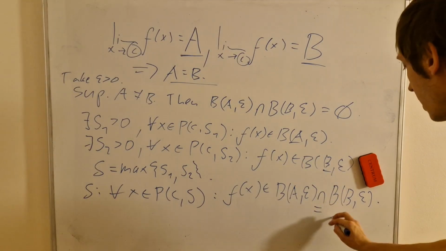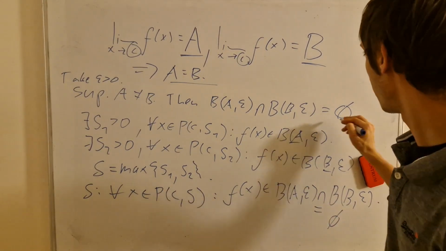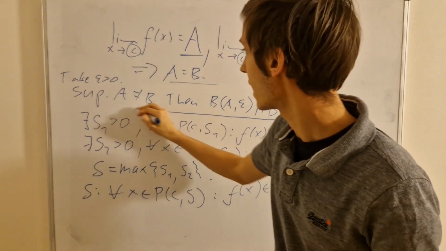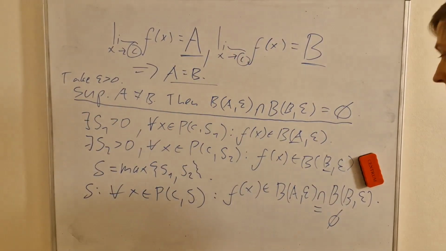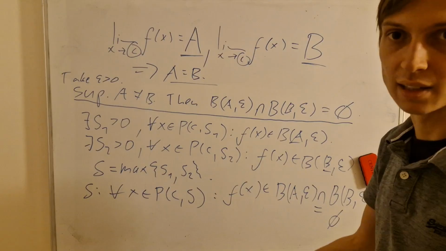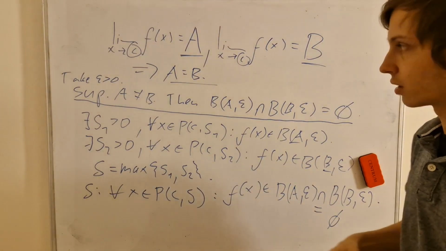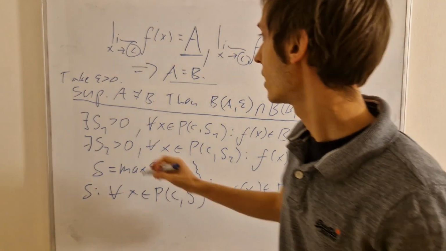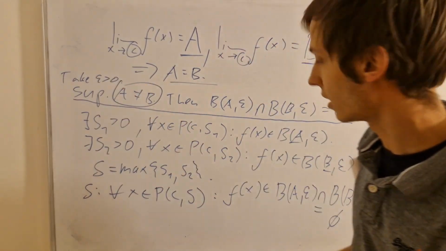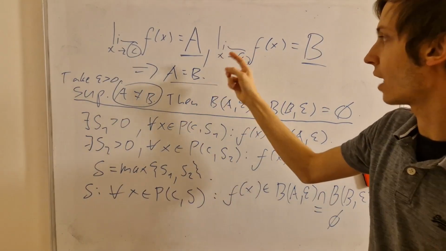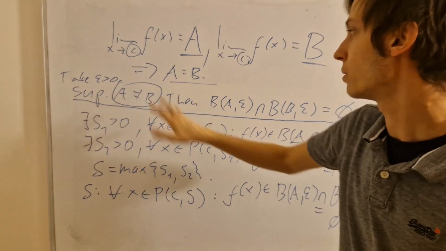But these actually are equal to the empty set by what was yielded when we supposed a doesn't equal b, so we contradicted it hereby. We said f of x belongs to the empty set. So that's a contradiction. And thereby we contradicted this initial assumption, and thereby we proved the theorem that a is b, since a doesn't equal b was contradicted.